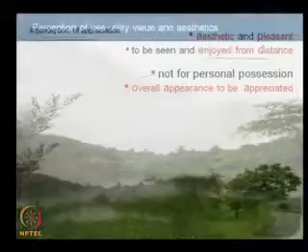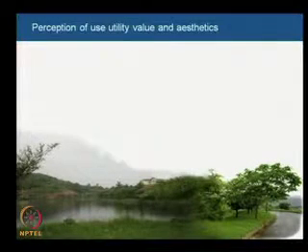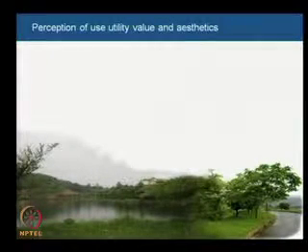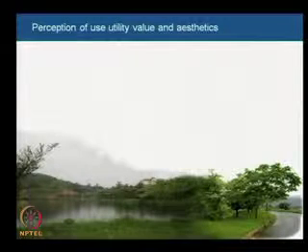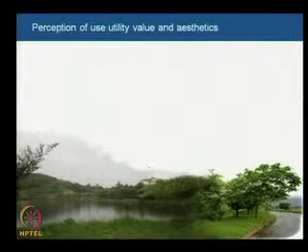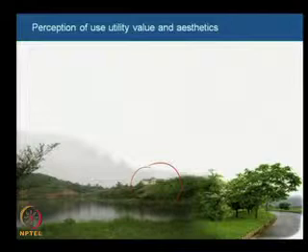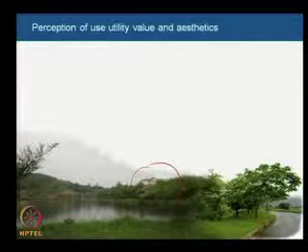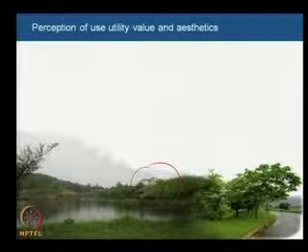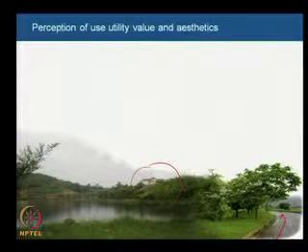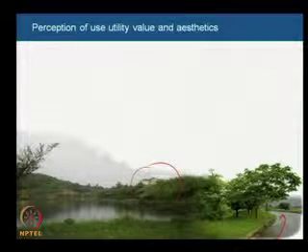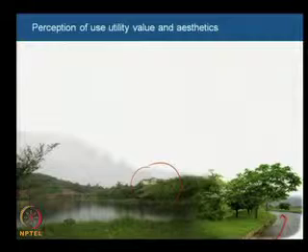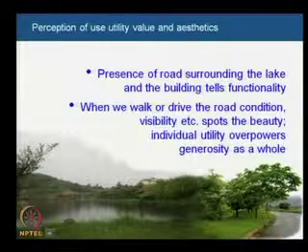Now, if we see from a different angle, when in the same figure a building is there and a road is surrounding this lake. Here you are supposed to see this building for your stay and the road while walking or driving. The total perception changes.